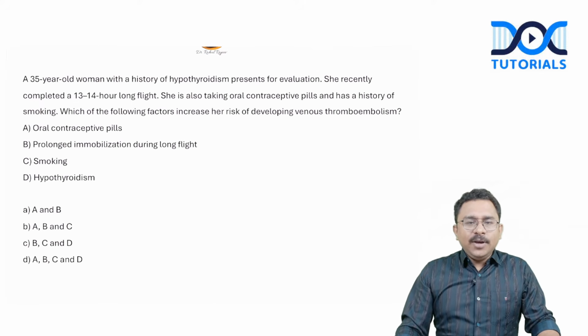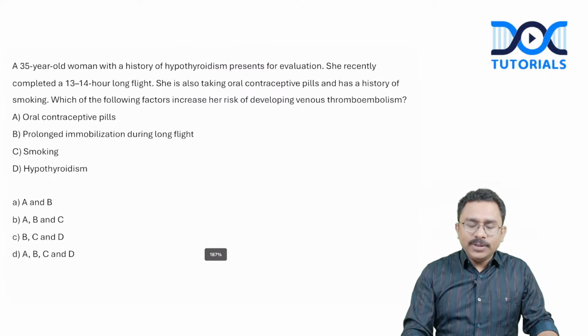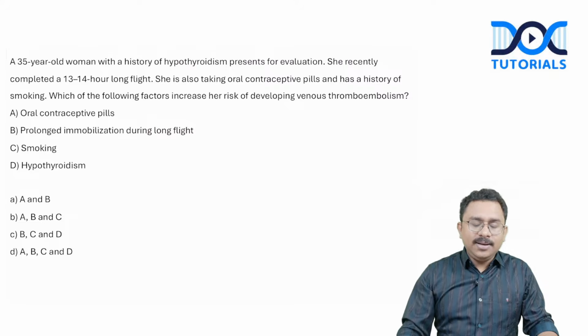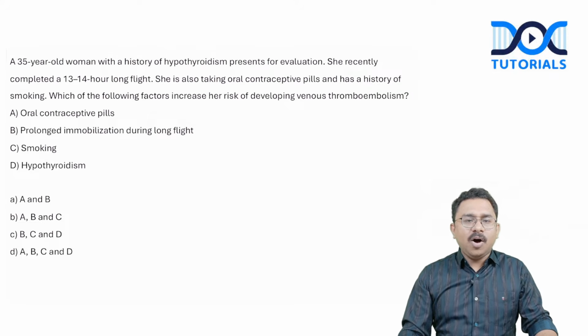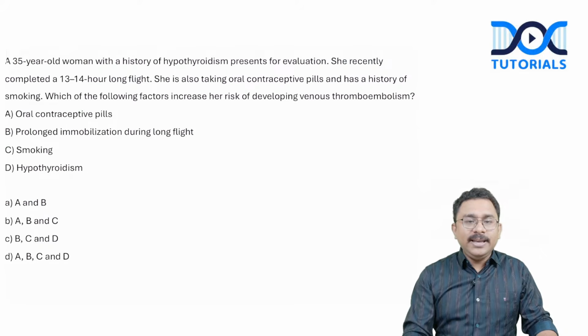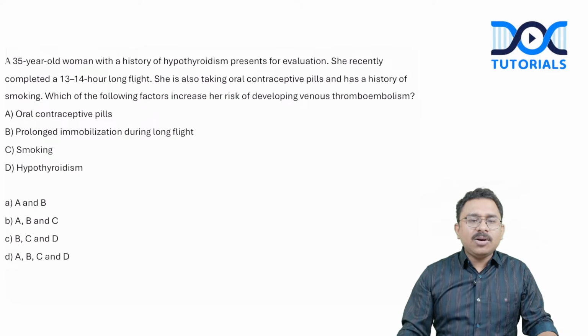A 35-year-old woman with a history of hypothyroidism presents for evaluation. She recently completed a 13 to 14 hour long flight. She is also taking oral contraceptive pills and also has a history of smoking. Which of the following factors increases her risk of developing venous thromboembolism? The options being oral contraceptive pills, prolonged immobilization during the long haul flight, smoking, and hypothyroidism.